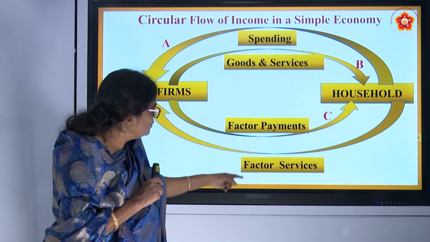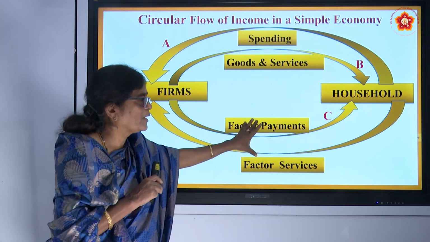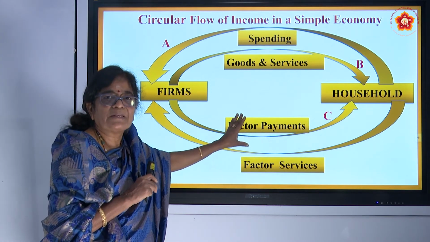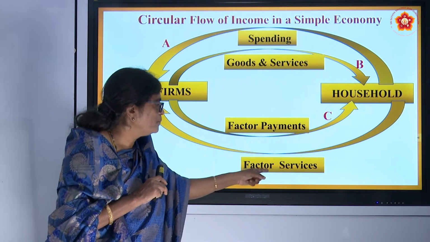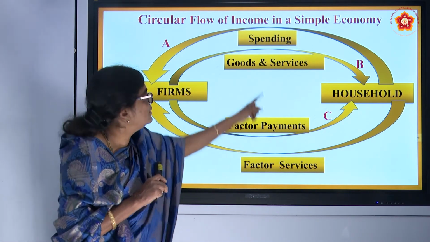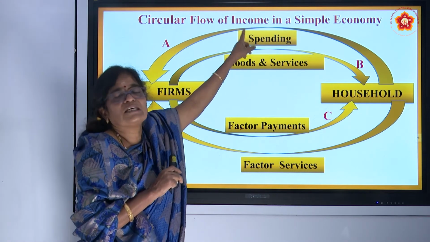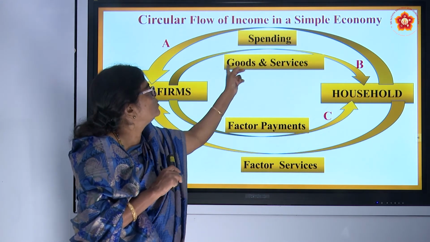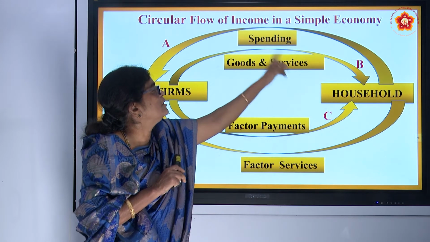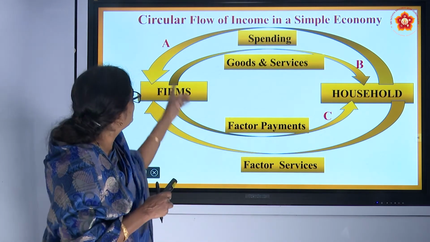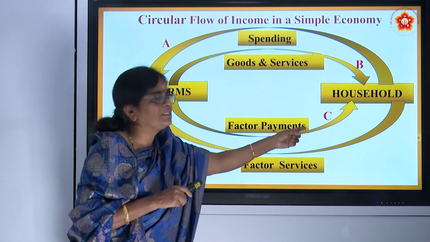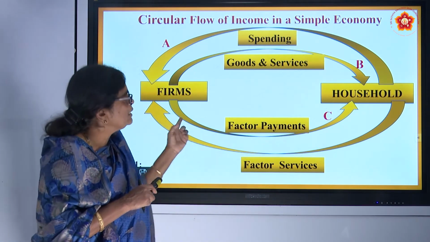Therefore, this lower portion of the diagram is called the factors of production market, because it is involved with the factors of production and factor payment. This is called the goods and services market. This is involved with the goods and services produced and sold to the household. And I will explain the importance of ABC in the next diagram.